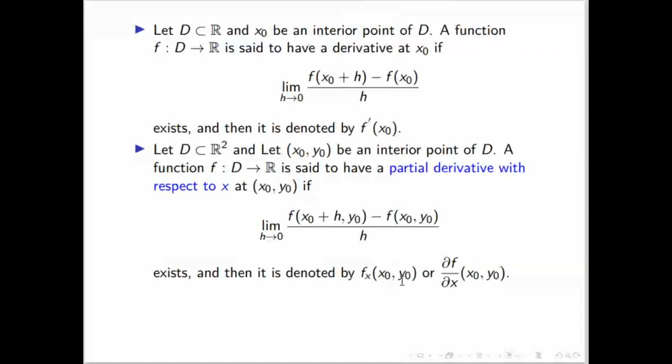Sir, why are we not changing y? Yes, we'll change y also, and we'll get a partial derivative with respect to y also. Because there are two variables x and y, we are getting two derivatives. In single variable it is a function of x, so we get only one derivative. Here we differentiate with respect to x, and also with respect to y. So two differentiations we will get.